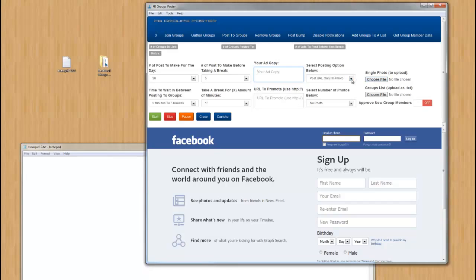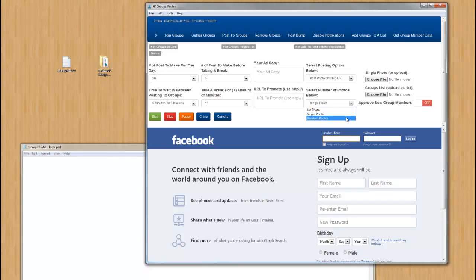The next option you have is the ability to select how you want to post. Do you want to post with a URL and no photo? Okay. If you're selecting with a URL and no photo, no photo is automatically selected down here, so you don't have to worry about doing anything down there. Next option would be a photo only, no URL. So, okay, you want to post a photo? Great. Do you want to post one photo? If you want a single photo, just come over here, and you would choose that photo from your desktop, wherever you have it saved on your computer.